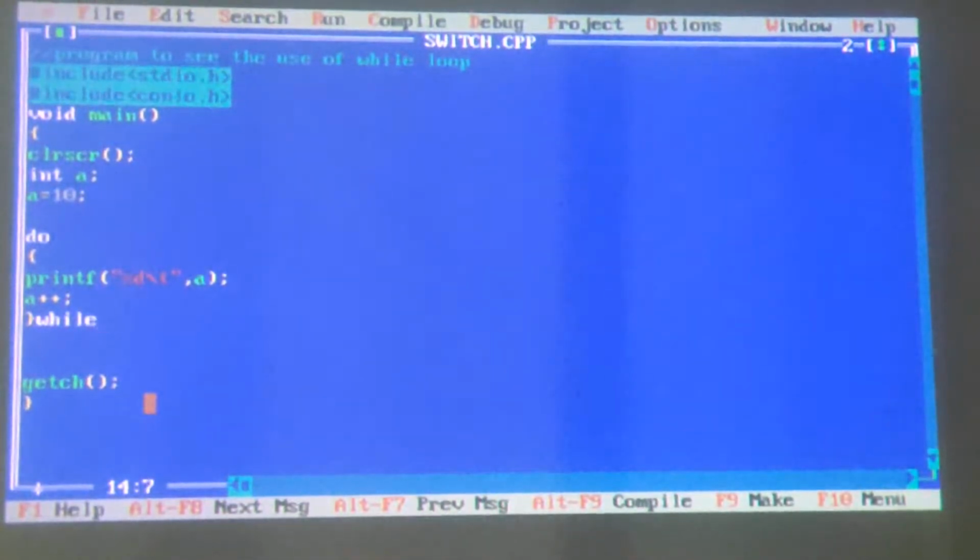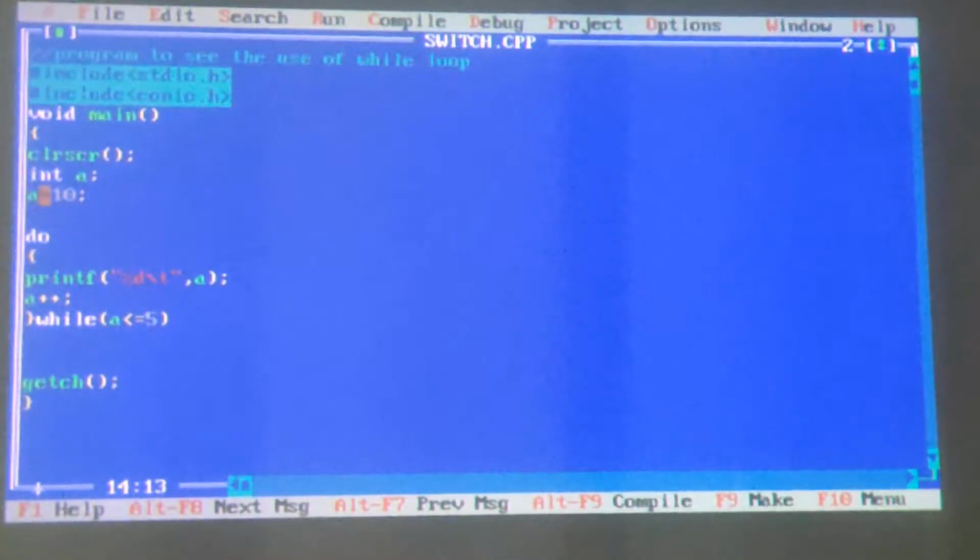See, do went on top, while went down. Now here I am putting the test expression while a is less than or equal to 5, the number of times I want to run the loop. Now here even though a is 10, it will print 10. Why? Because it checks the condition at the last.